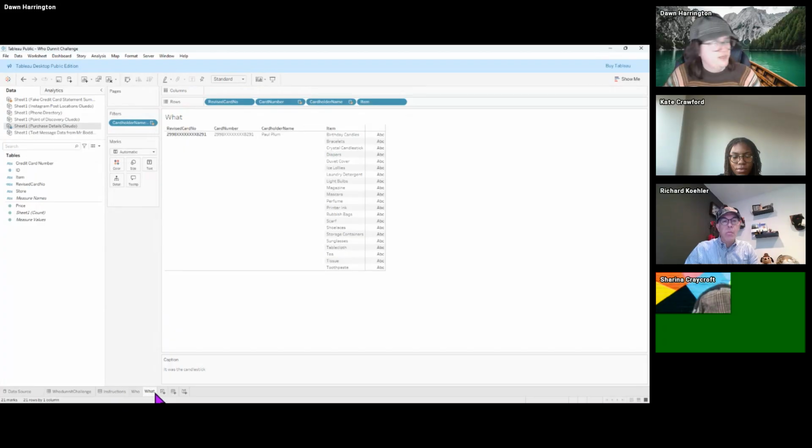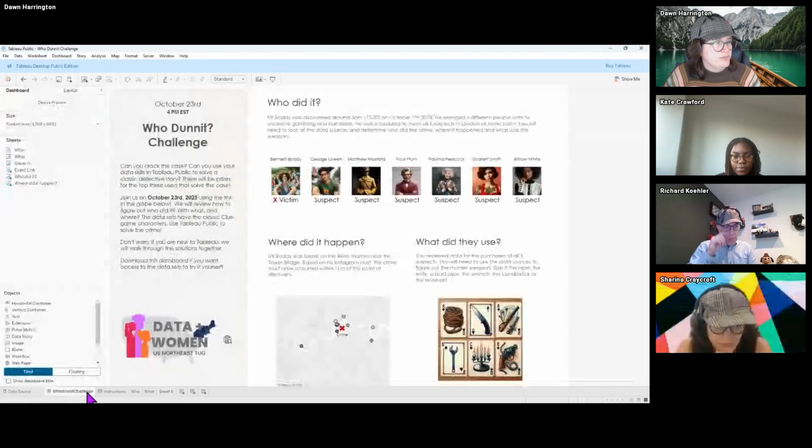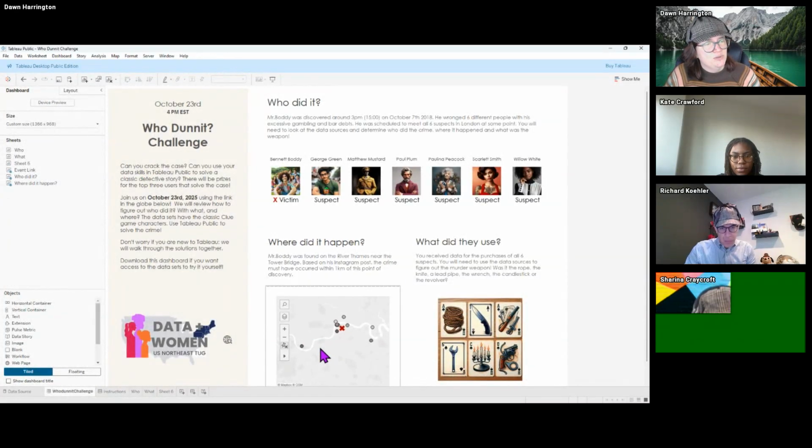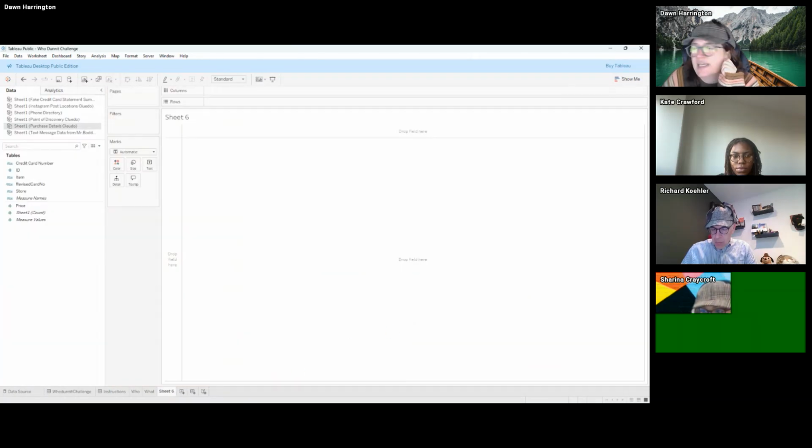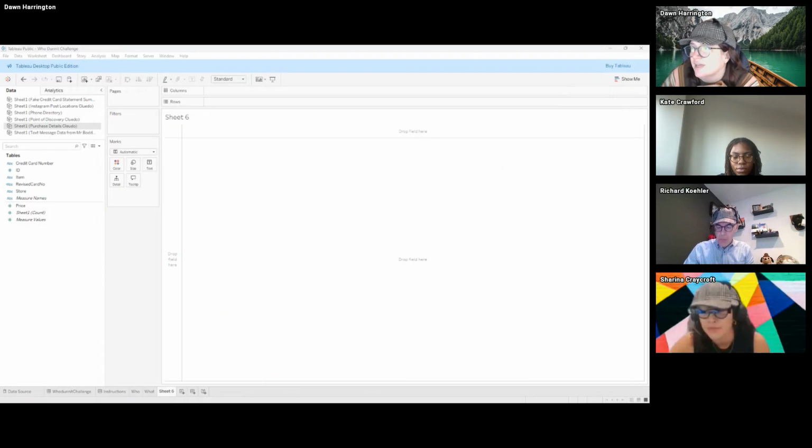And now we want to figure out where. So this is where you have to get into the whole spatial calculations. If you look at this, it has to be within 1 kilometer of the point of discovery. So that's why I provided you this chart here to see the crime happened here. And you have all of these points with their latitude and longitude. So there are some calculations that you can create in Tableau to figure that out.